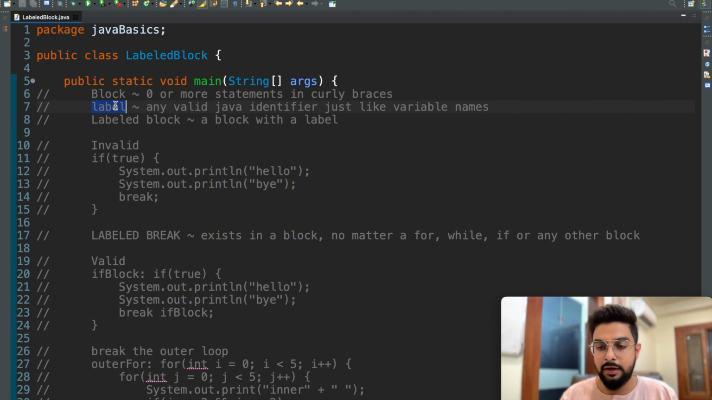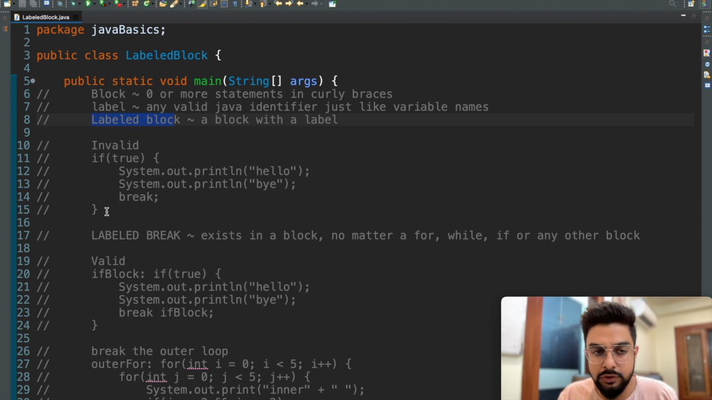And what's a label? Any valid Java identifier, just like variable names. So that's a label. Pretty plain. Okay. And what's a labeled block if we combine the two? It's just a block with a label. Like we assign variable names, just like that, we assign names to blocks. That's a labeled block.